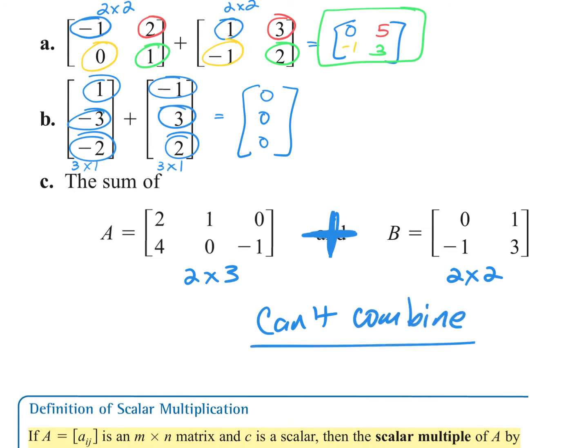Because remember, when you're adding and subtracting, each entry in the first one has to have a corresponding spot in the second one. So if the dimensions aren't exactly the same, then you can't add them together. Does that make sense? You okay?